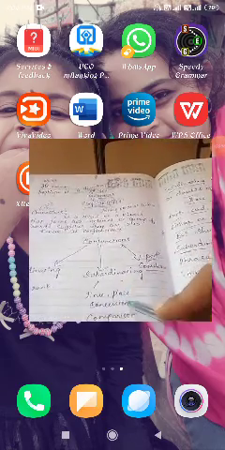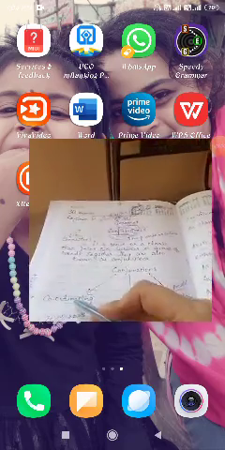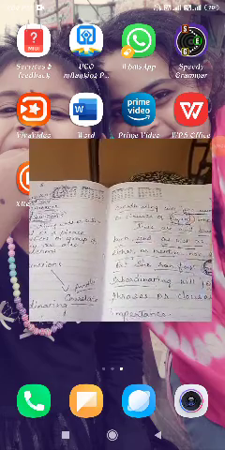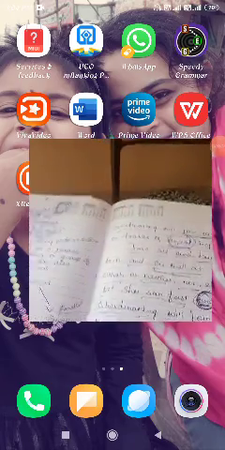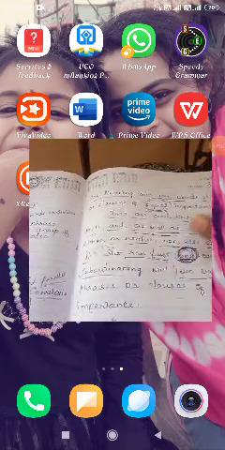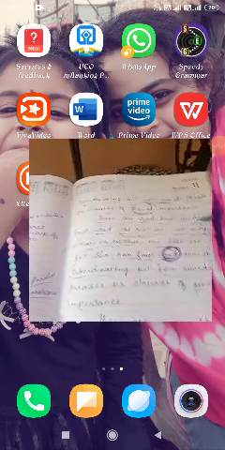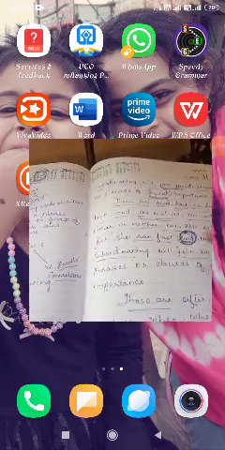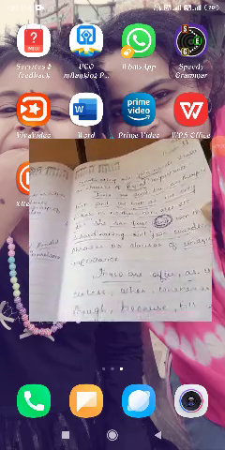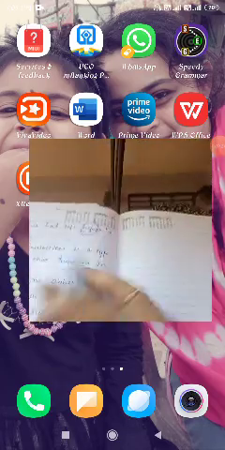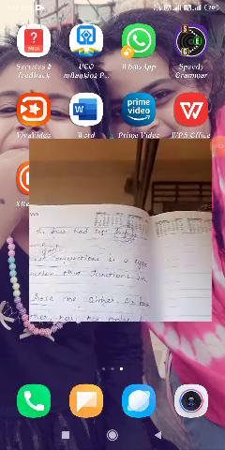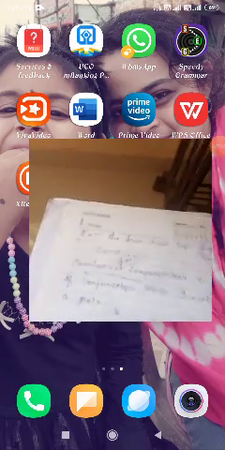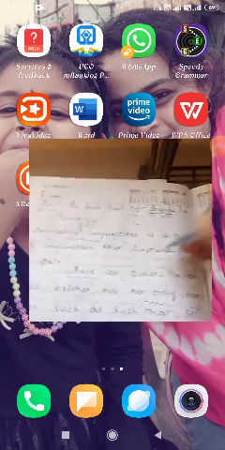Subordinating will inform the time, place, concession, and comparison. Coordinating means the equal one, so coordinating will join words or phrases of equal importance, but subordinating will give unequal importance. Those are or, and, but, as well as, like that. Then subordinating means after, as, until, unless, whenever, as soon as, because, still, though. Example: the bus had left before he came. Correlative, as I told, means the pair. Correlative conjunction is a type of conjunction that functions in a pair.